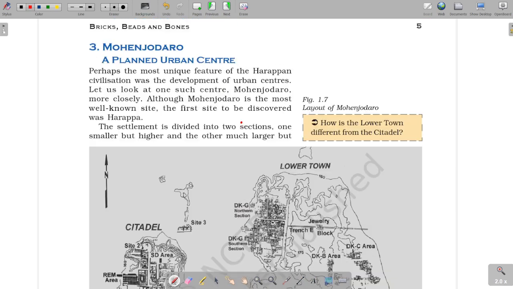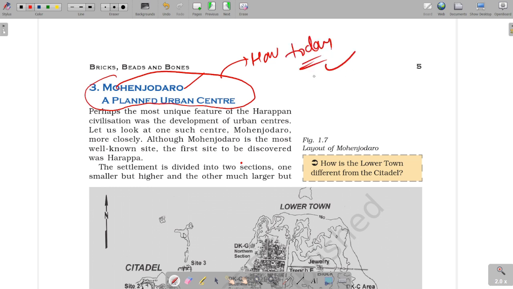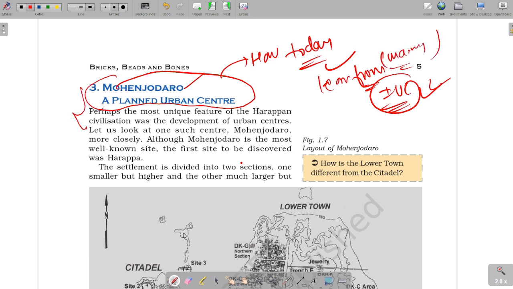Guys, now this was directly asked by UPSC in mains: a planned urban center, how can today's modern world or today's civilization learn from the Indus Valley civilization? So the points from here can be very helpful in framing the answers because these are authentic points.